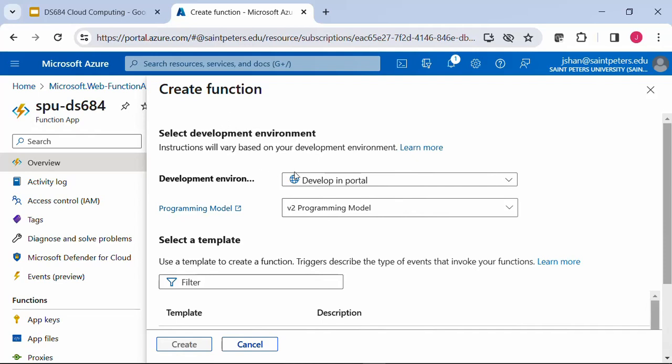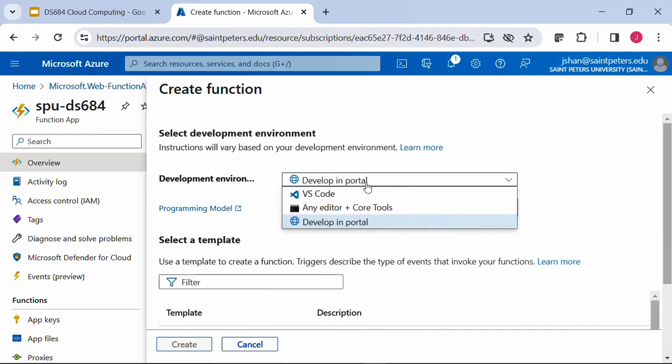You have the development environment, which you want to use. You can use VS Code. You can use another editor plus the Function Core Tools, or you can do this in the Portal. For demonstration purposes, we are going to choose develop in Portal. But in general, when you are doing this in an enterprise environment, you want to do the previous two.